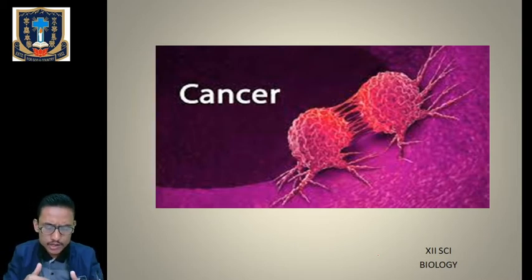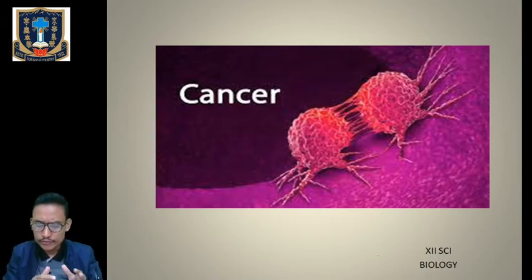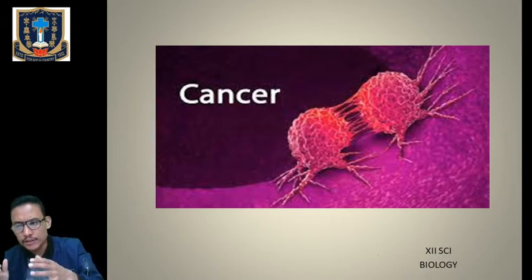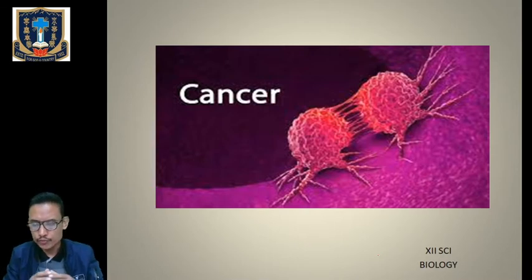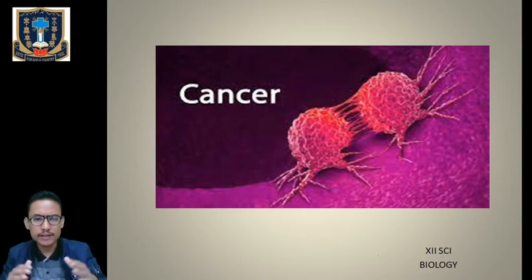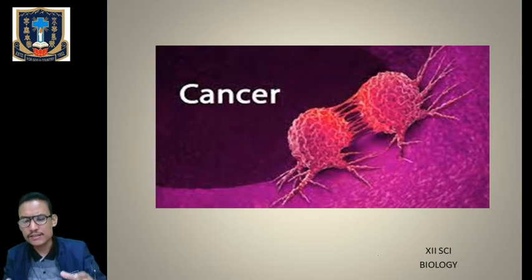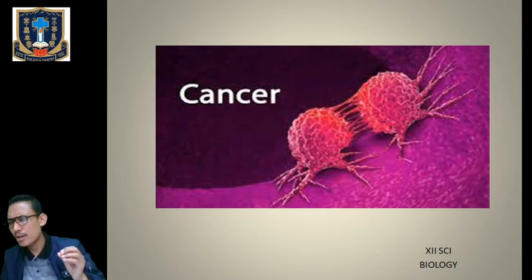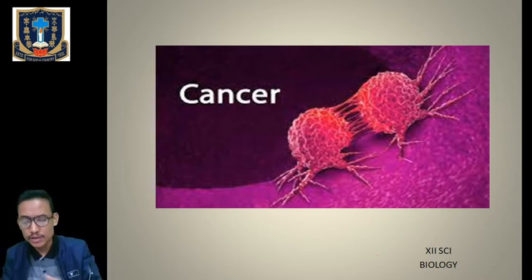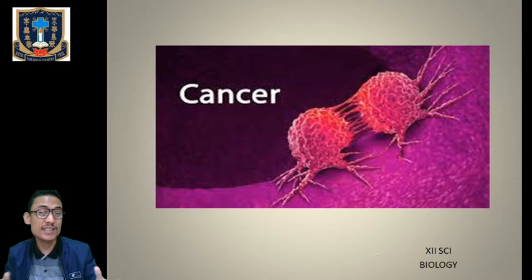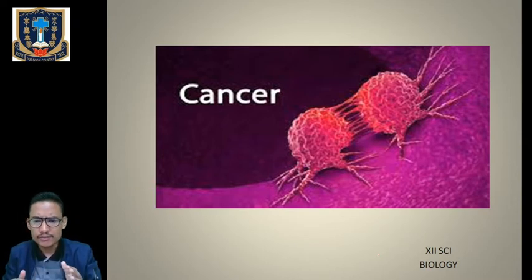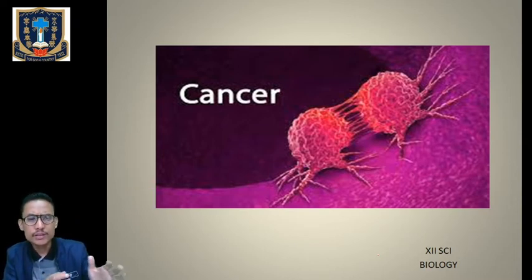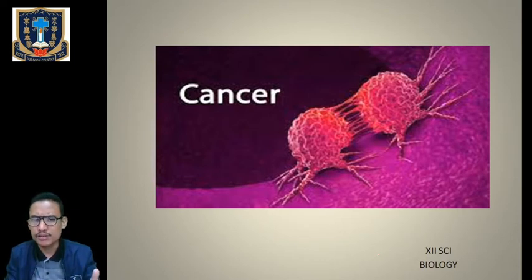So what do you mean by cancer actually? Before going into the topic of cancer, we first have to learn about the cells. In class 11 we have learned that cells are the structural and functional unit of living organisms. Each and every living organism, may it be unicellular or multicellular, is made up of cells, that we have learned in our junior classes, right? So at the beginning of this class, try to recall those properties of a normal cell.